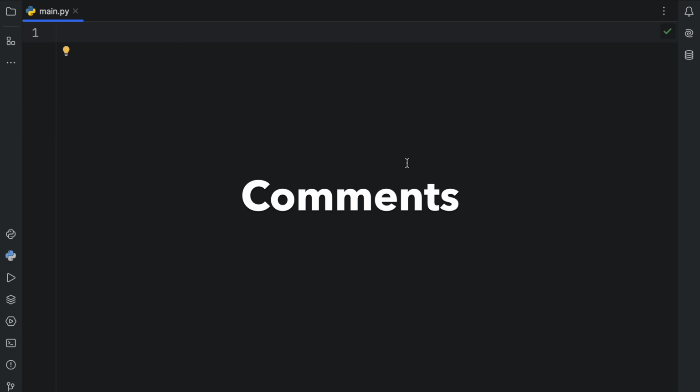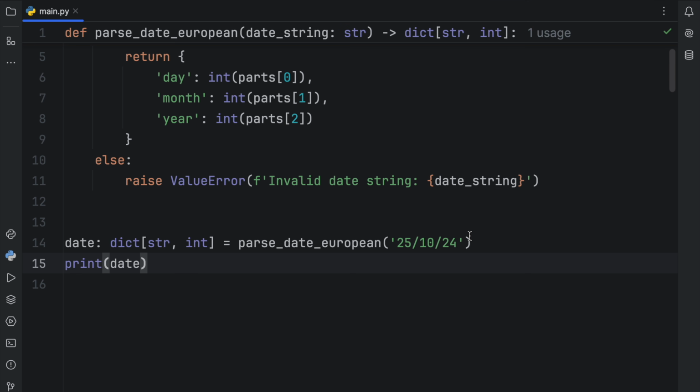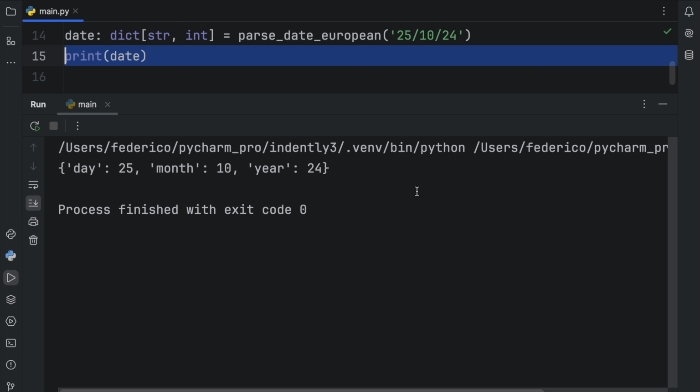Up next, we have good practice number 3. And for this example, I'm going to paste in this function, which parses a European date. And I'm going to explain what all of this does in just a moment, but we're going to skip to this bottom section right here, where we insert a European date. And what we want to do is extract the information from it. And by European date, I mean we have the day first, the month second, and the year third, which means that once we enter this string and we print the parsed European date, we're going to get each part back in the form of a dictionary.